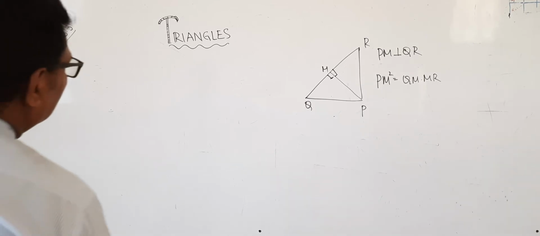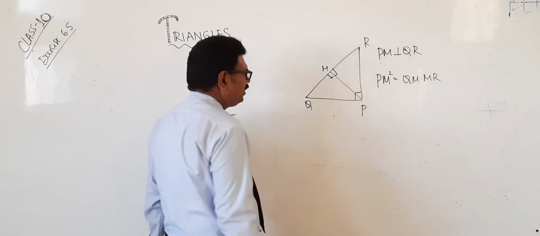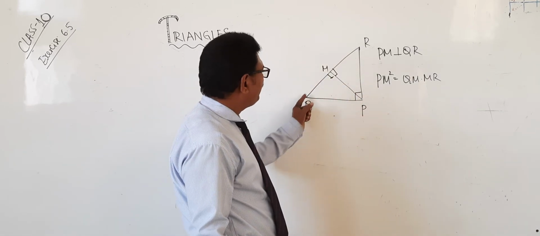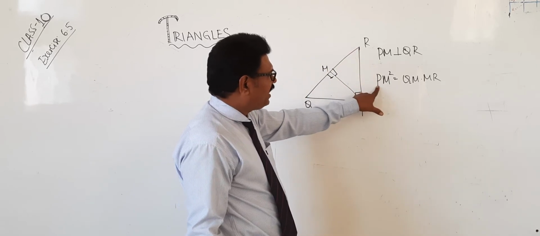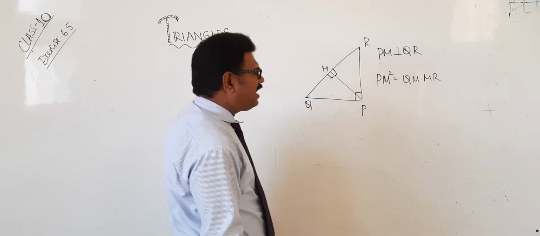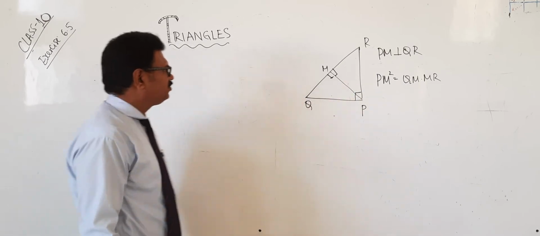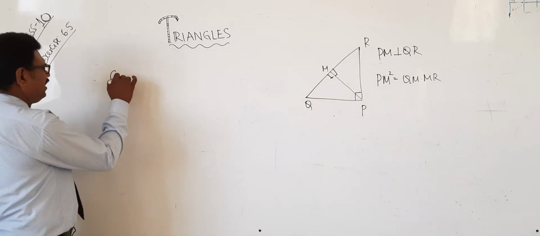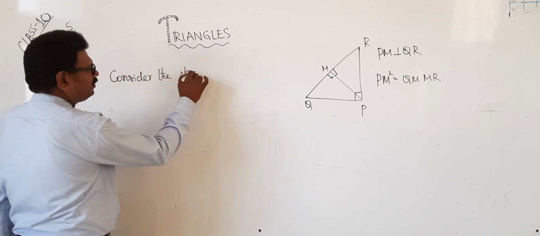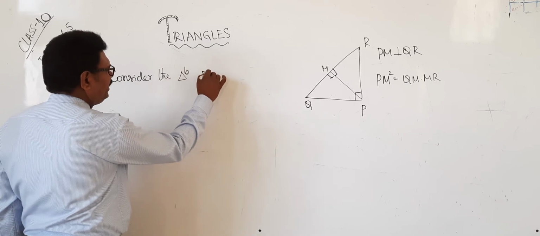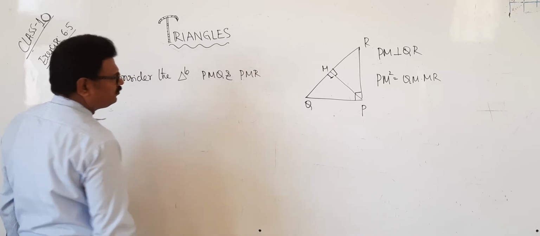Yes, simple problem. PQR is a right angle triangle at P. If PM is perpendicular to QR, then prove that PM square equal to QM into MR. So very simple. First you take these two triangles. Okay? So consider the triangles PMQ and PMR.